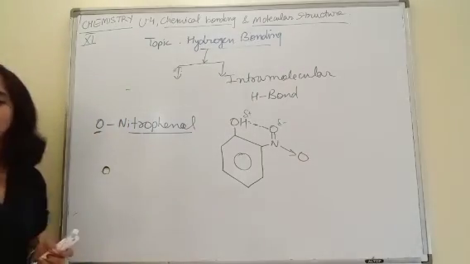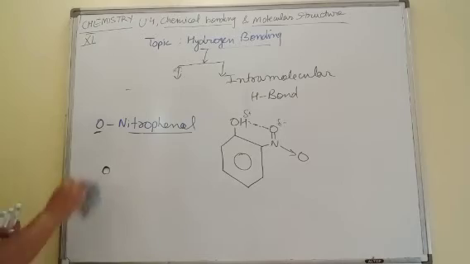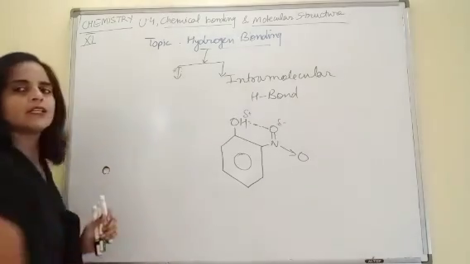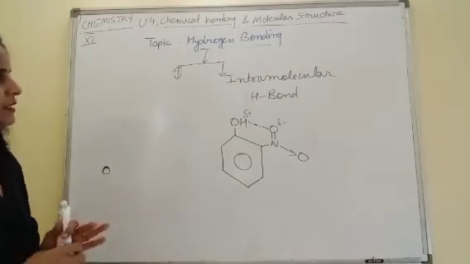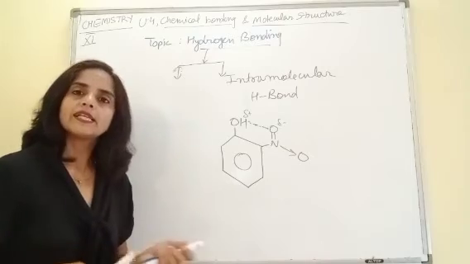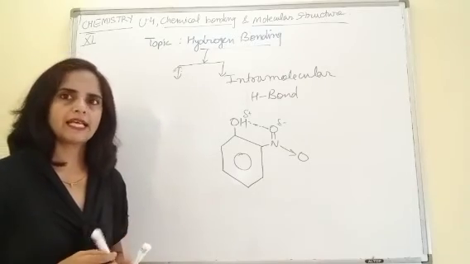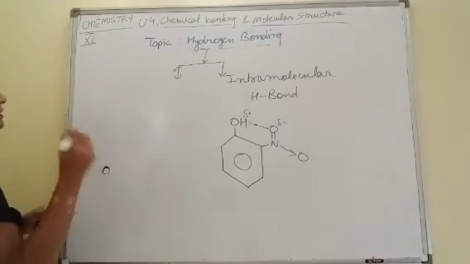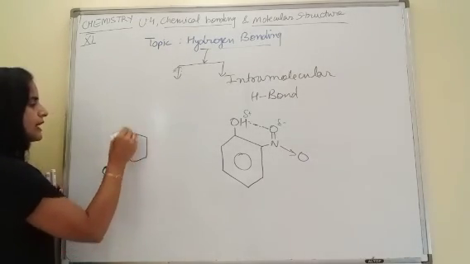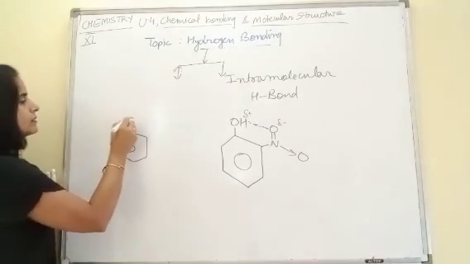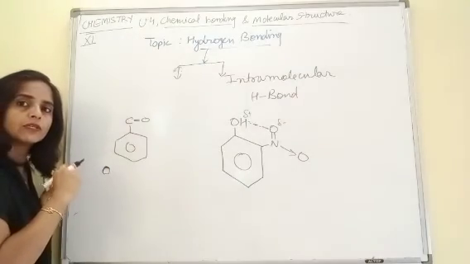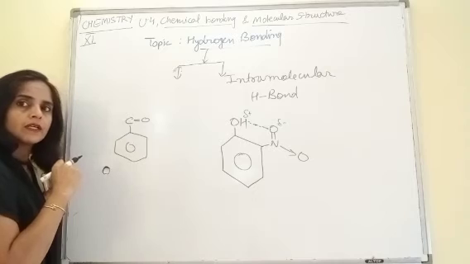Yeah, children, now tell me, this concept of inter and intramolecular H bond is clear to all of you? No problem? If you want, I can take one more example. For example, if I take carboxylic acid, in the series of carboxylic acid, I will take benzoic acid. What is the symbol for carboxylic acid group?